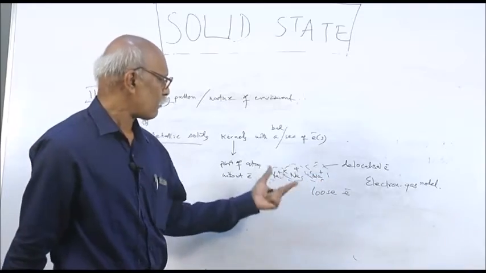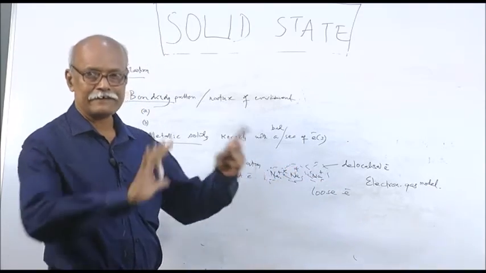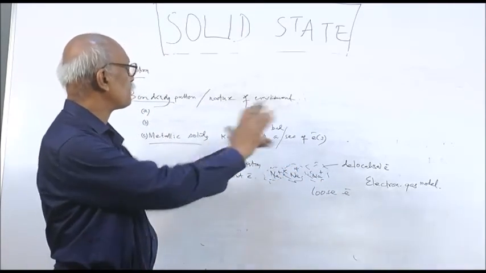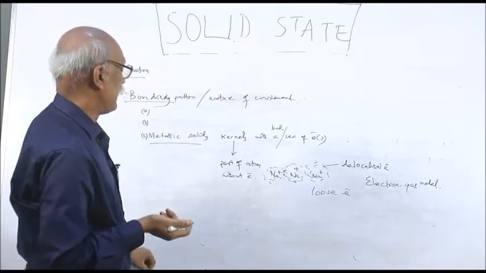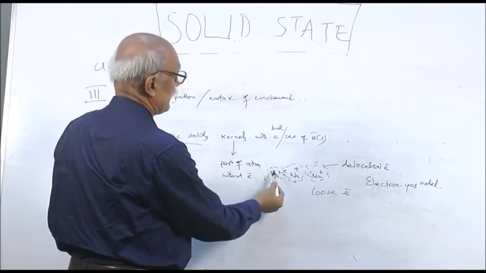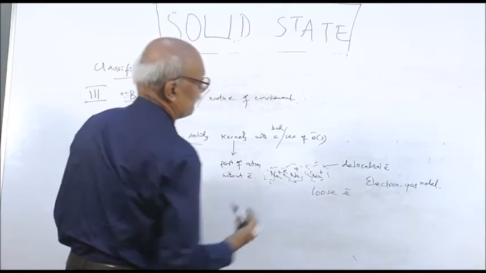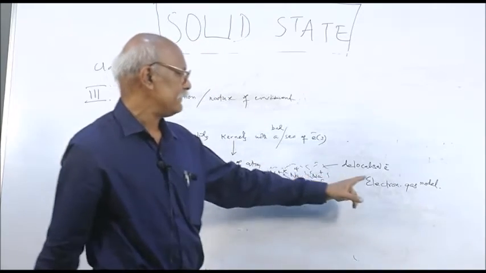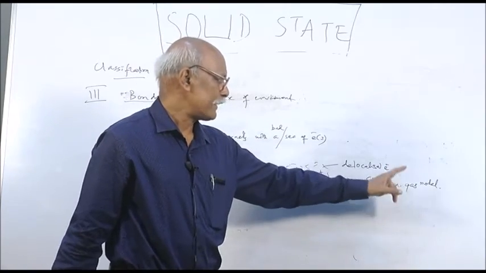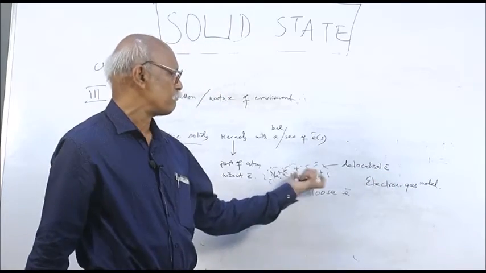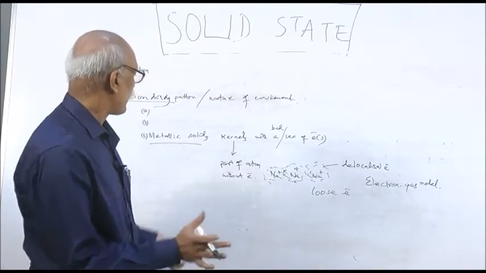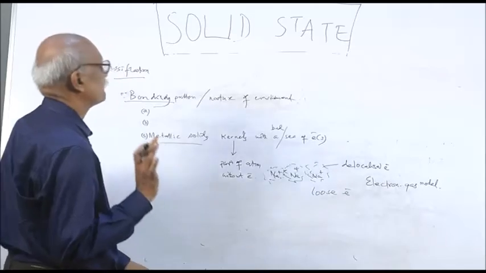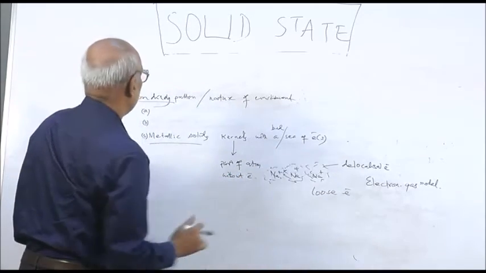That means the electrons almost behave like a gas, as gases move from one part to another loosely and are very mobile. Gases are mobile, so also are electrons. So the model is called the electron gas model. Here electrons are compared to gas, delocalized, and those delocalized electrons hold these kernels.